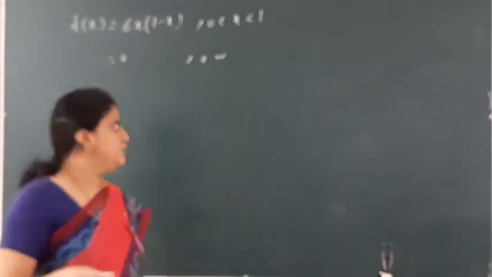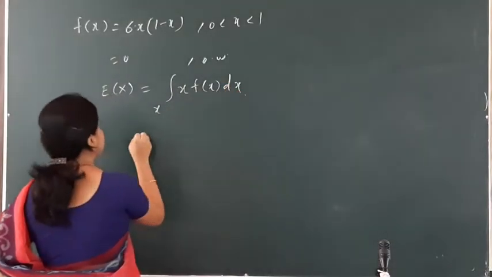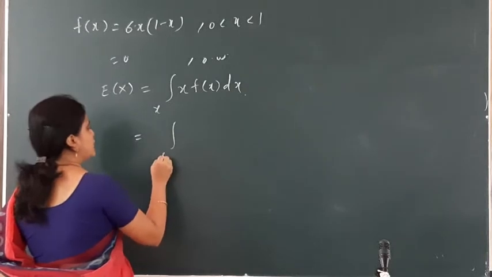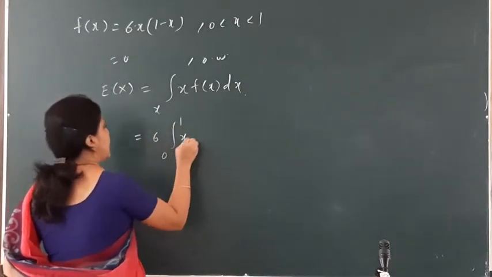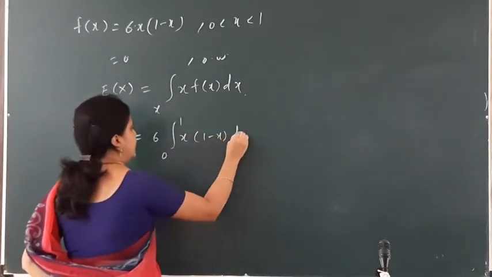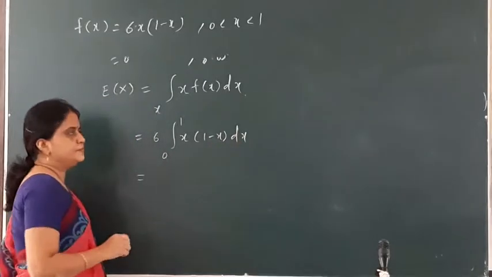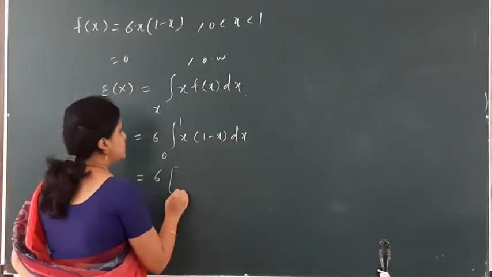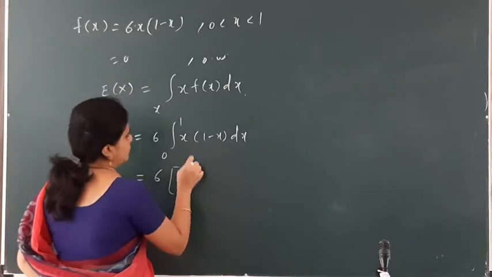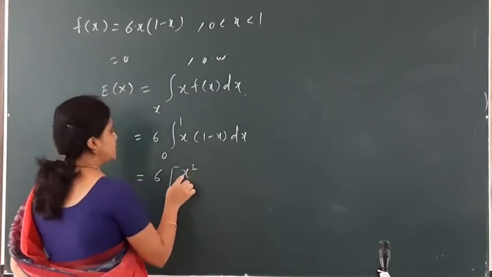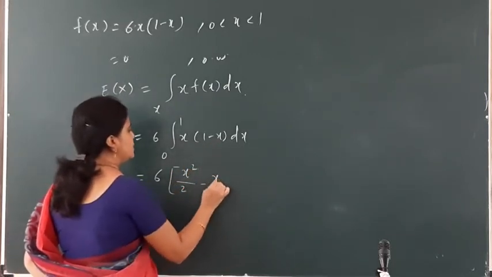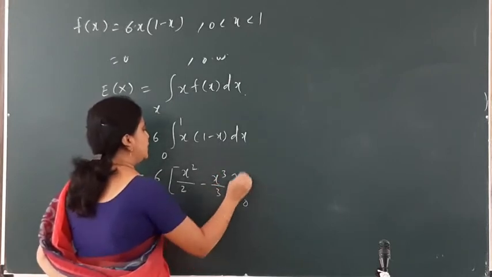Let me first find the mean. The formula for mean is the expectation of x, which is the integration of x f(x) dx. So it is the integration over the range 0 to 1 of 6x(1 - x) dx. Now let me find the integration. So x minus x square, and the integration is x square by 2 minus x cube by 3 for the range 0 to 1.